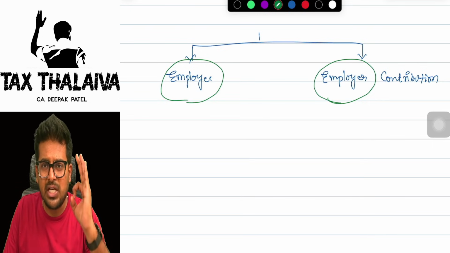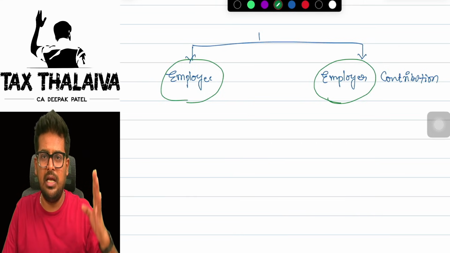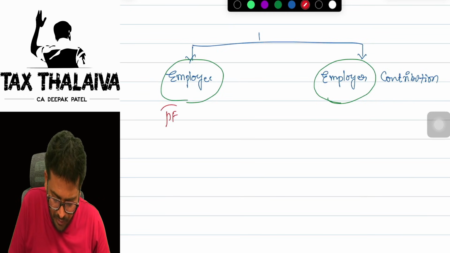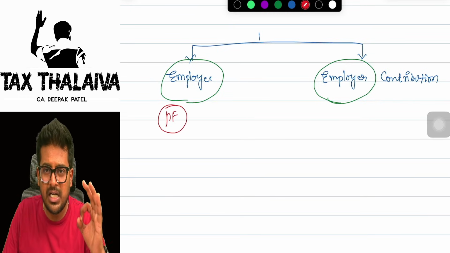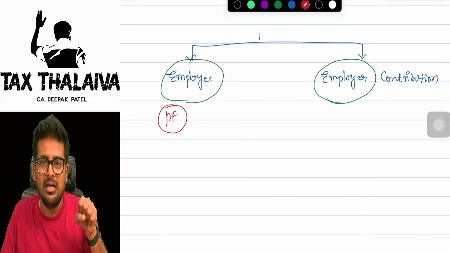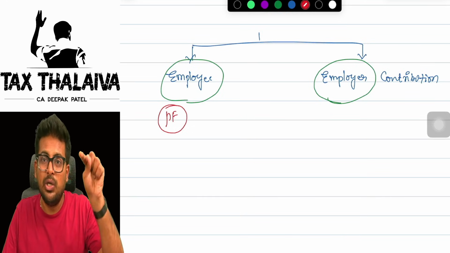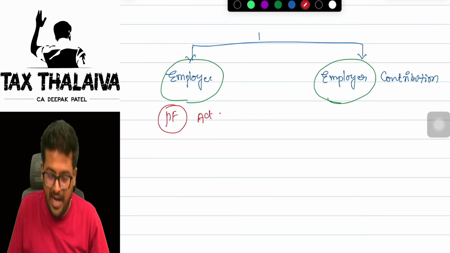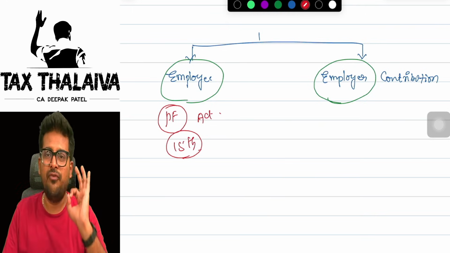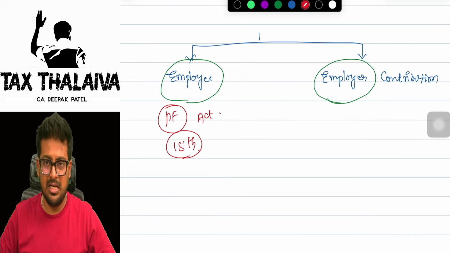Employee contribution has to be deposited within the due date of the respective fund only. What is the due date, sir? Let's say, for example, provident fund. For a recognized provident fund, your employer deducted the employee's contribution from your salary. That amount has to be deposited within the due date given under the PF Act. Let's say the due date as per the PF Act is 15th of the next month. This month is March.